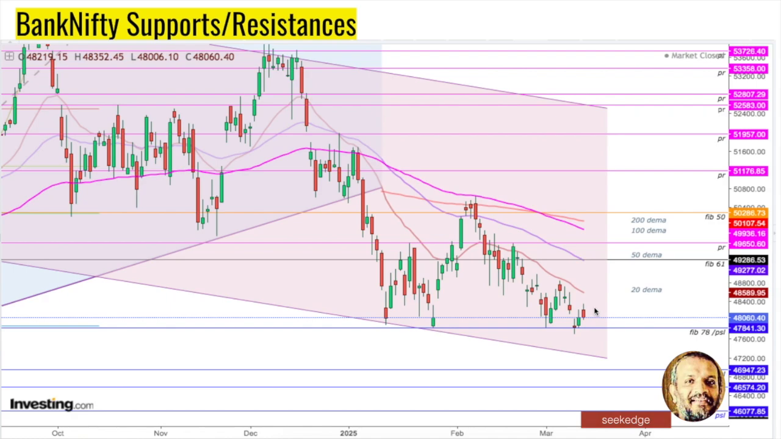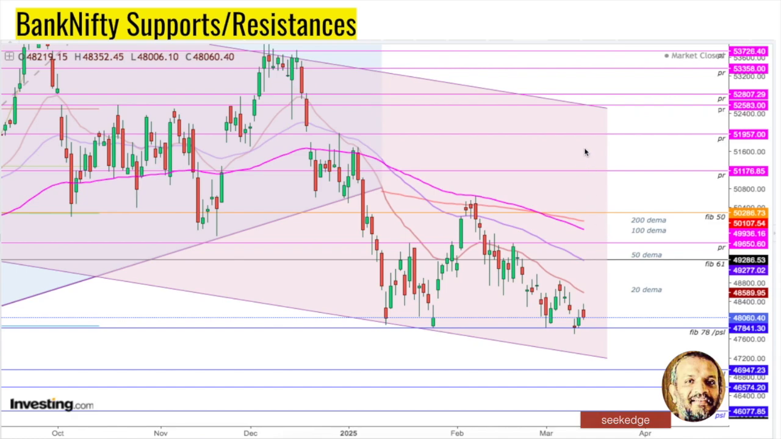For Banknifty, the levels of resistance will be at 46,589 and 48,589. Then the Fibonacci 61 retracement resistance at 49,277 to 86, where the 50 exponential moving average also comes in. Then 49,650. Then 50,100 is where the 200 exponential moving average is. 49,336 is where the 100 exponential moving average is. Fibonacci 50 is at 50,286. So 50,000 to 50,200 is going to be a major range of resistance to take out for the Banknifty.